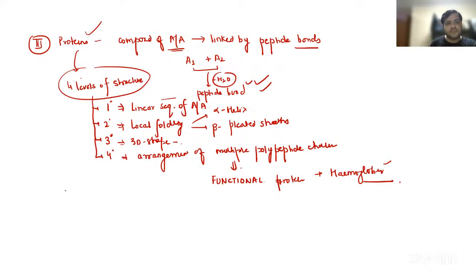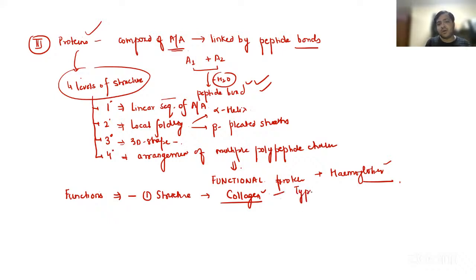Now, if we talk about the functions of proteins, you already know a very important function is taking part in structure. For example, you already know a protein called collagen. It provides strength and support to the cells of the body. For example, type 1 collagen. I've always asked students to remember type 1. It is found in bone. Type 1 collagen is found in bone. Again, a very important MCQ that they can ask.